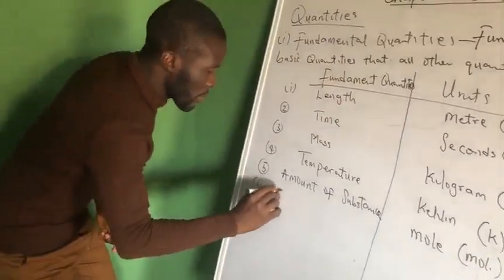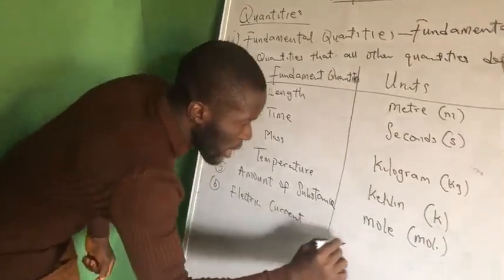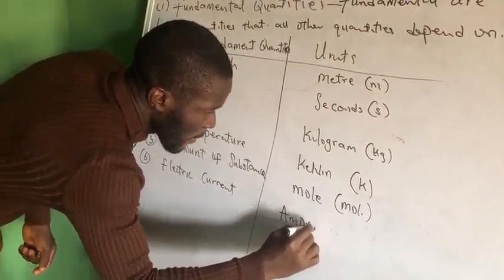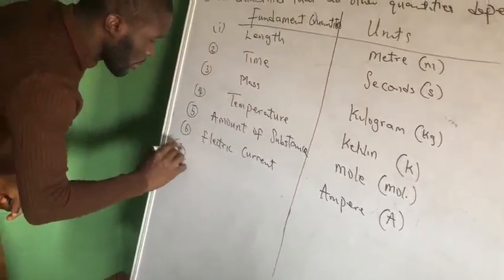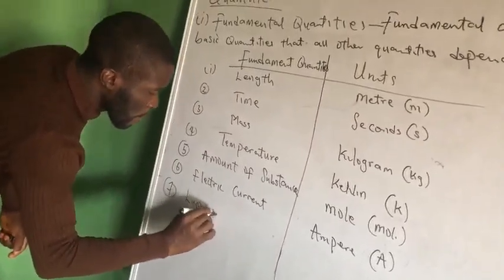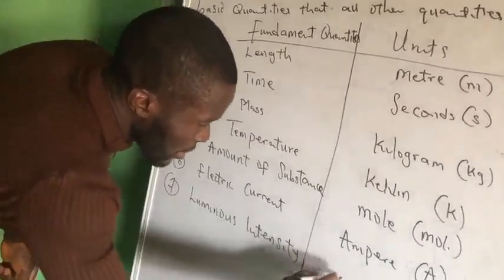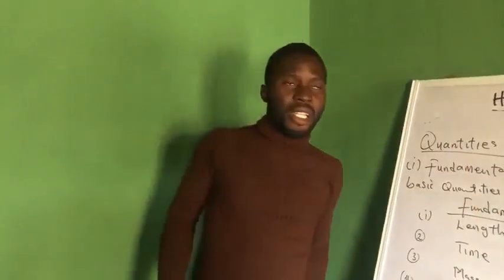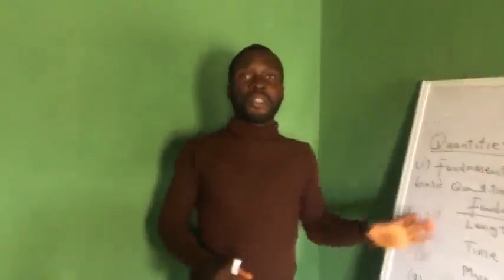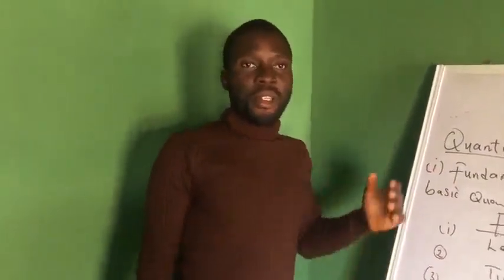Number 6, we have electric current. What's the unit of electric current? That is ampere. That's A. Then we have 7. We have luminous intensity. And what's the unit of luminous intensity? That's candela, cd. So these are the 7 fundamental quantities that we have in nature. From these 7 fundamental quantities, all other quantities get their definition.